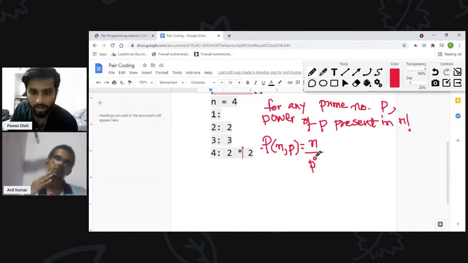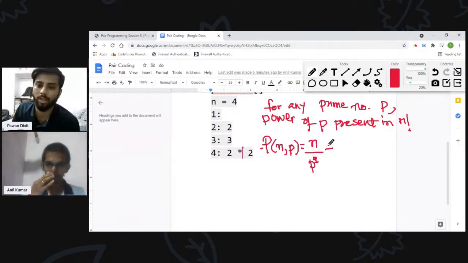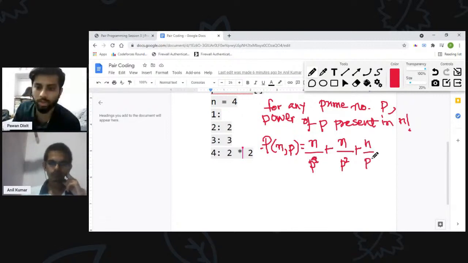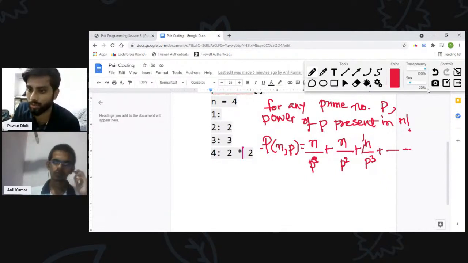No, we have to start from 0. I think we start from n by p. Yeah, n by p raised to the power 1, n by p raised to the power 2. No, we will not take n by p to the power 0, because that is guaranteed to give a value more than n. I am starting from p raised to the power 1 only. Then n by p raised to the power 3, and so on, until we get non-zero terms, until this value is greater than or equal to 1, of course.